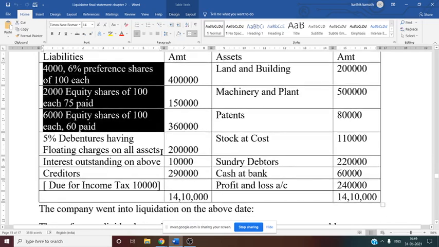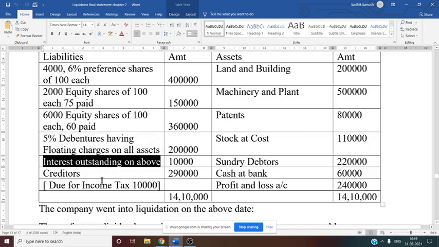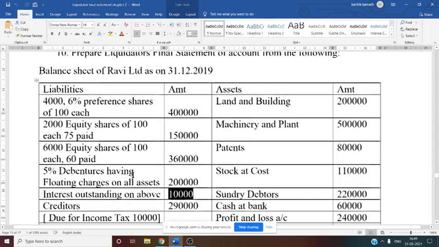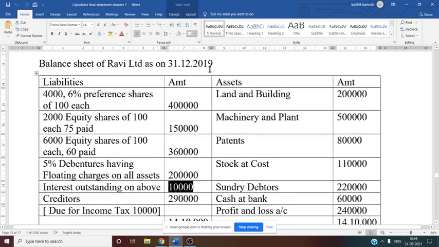Then after that they have mentioned 5% debentures having floating charges on all the assets, that is 2 lakh rupees, that is given, so no problem. But interest is also given, this we have to consider. So interest outstanding on the above is 10,000 and it is given in the balance sheet. That means this interest is already there and it is before 31/12/2019, that much we know. That is why it is given in the balance sheet, not in the adjustment. So this interest also we have to consider along with the debenture capital at the time of payment to the debenture holder.